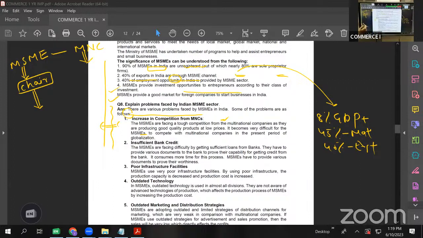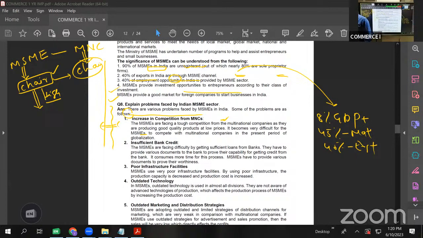Their chair would comparatively look better than the chair manufactured by a small MSME. Moreover, the cost here will be high because they do not have advanced technology. Their cost of production will be more. So they will not be able to compete with the MNCs. That is the first problem faced by MSMEs.